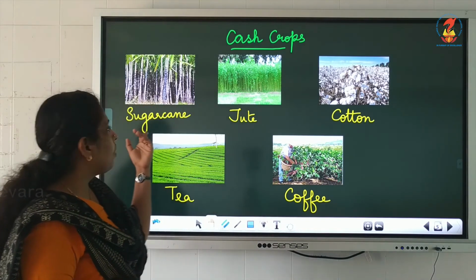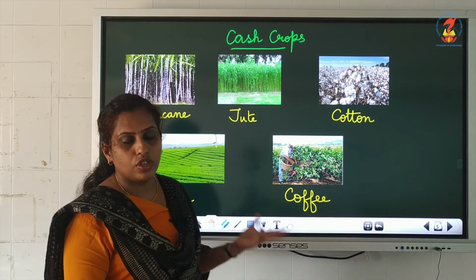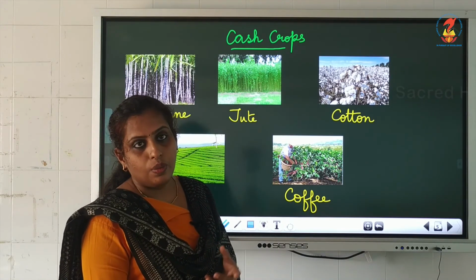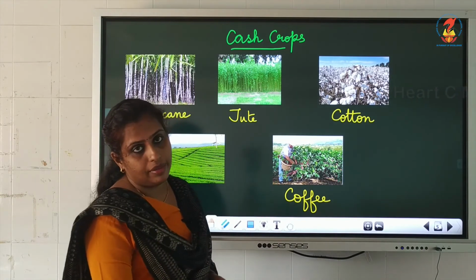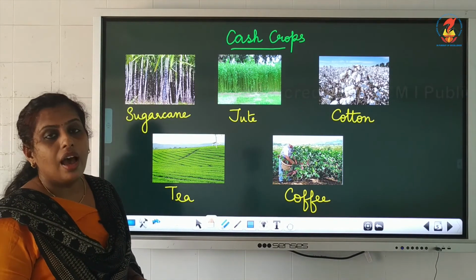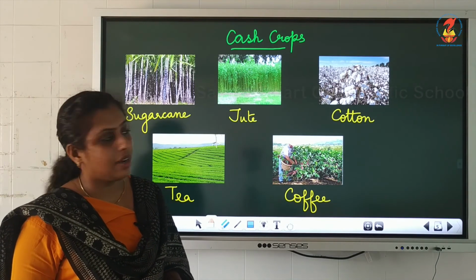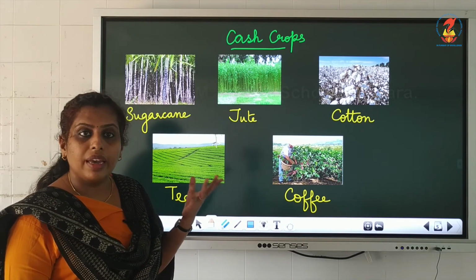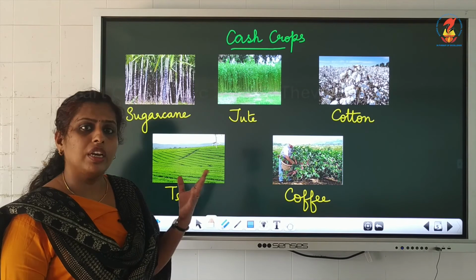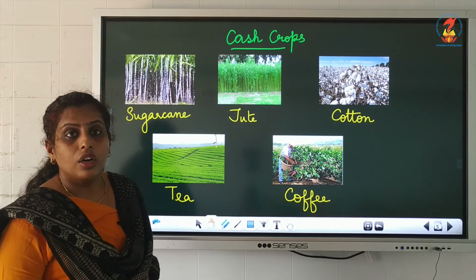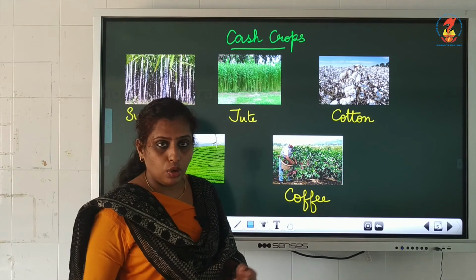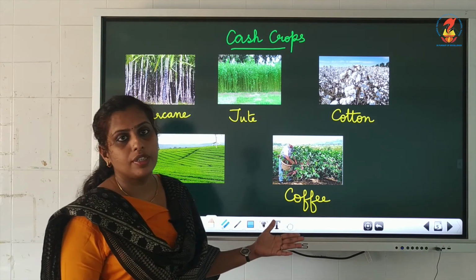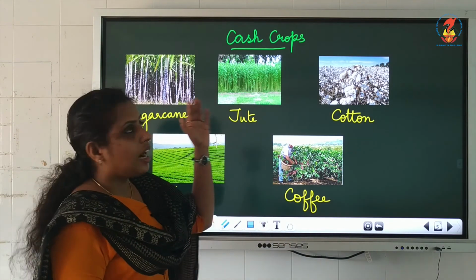What is the use of sugarcane? By cultivating sugarcane, how do we get cash? We can process sugar from there. From the sugarcane we can make sugar as well as jaggery, right? Jute is an expensive thing, right? From the jute you can make bags, carpets, so many different things. What about cotton? You know definitely, you can make clothes out of it. Then tea you know, coffee, you know its purpose, right? So these are the cash crops.